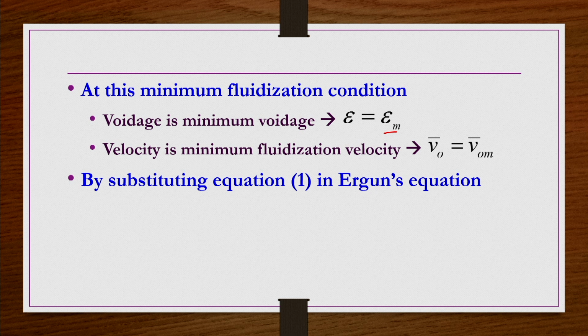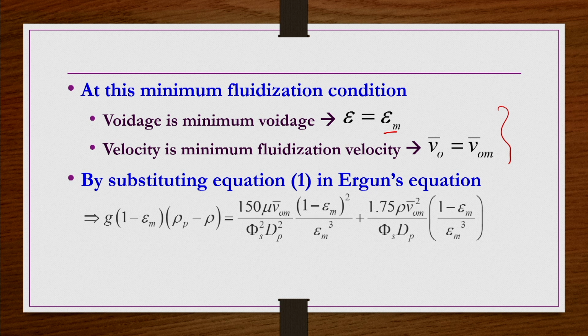These two we replace in Ergun's equation: epsilon is replaced by epsilon m, and V naught bar is replaced by V naught m bar. In Ergun's equation, delta p by L is replaced by (1 minus epsilon) g delta rho.